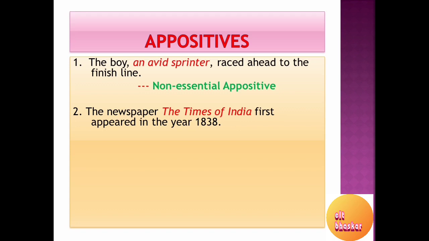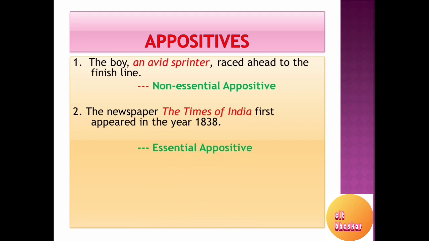How? The newspaper first appeared in the year 1838. Which newspaper are we referring to? That is not clear. So without this appositive, the sentence would not have complete sense. Therefore, there are two kinds of appositives: one we call non-essential appositive, and the other essential appositive.